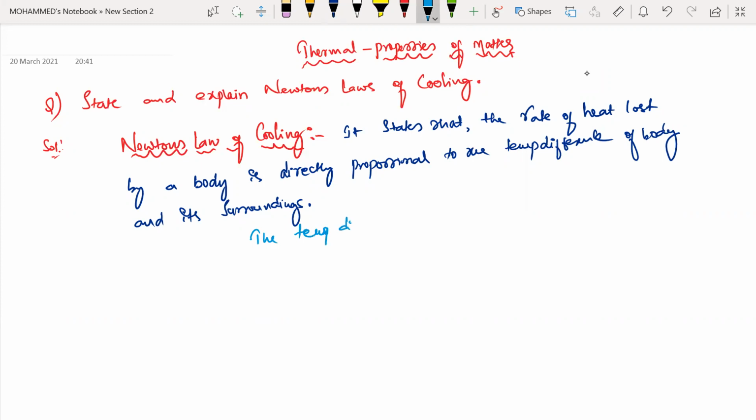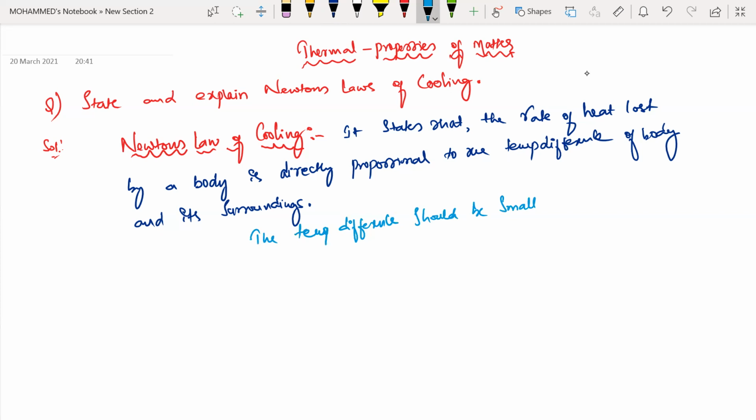Sir, but one small doubt, sir. How would the temperature difference be? Is it the temperature difference of the body with respect to the surroundings? See, the normal temperature of your body is there right now. The difference between your temperature and the surroundings should be very small.